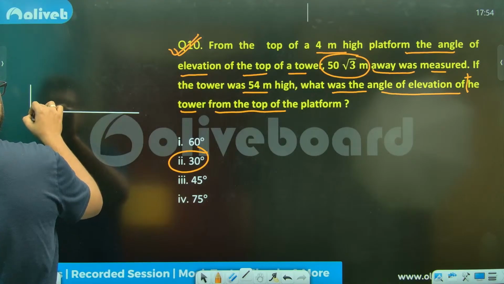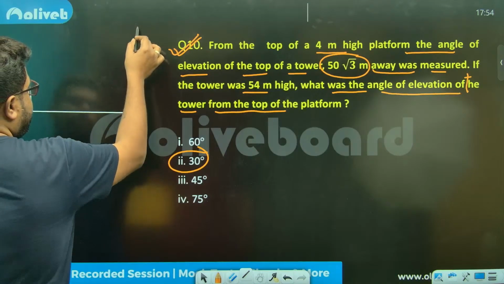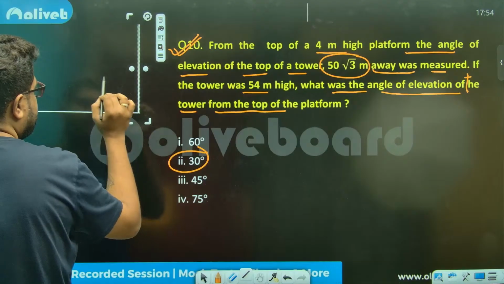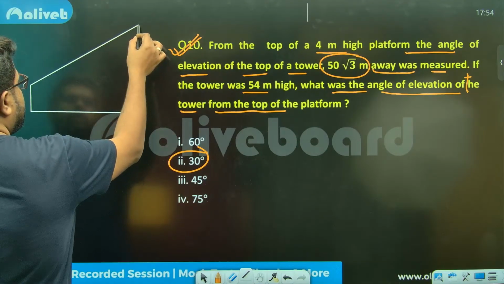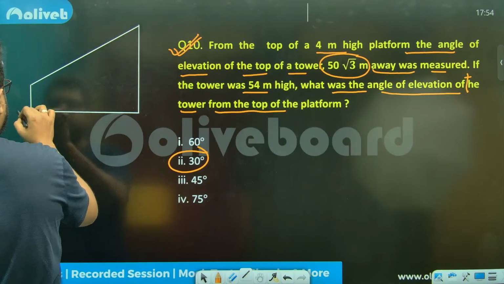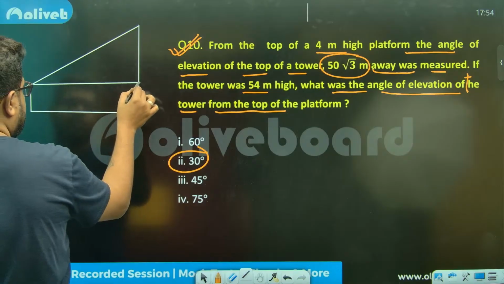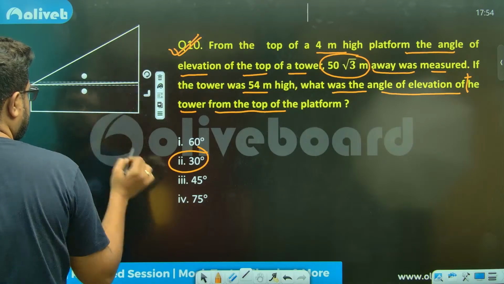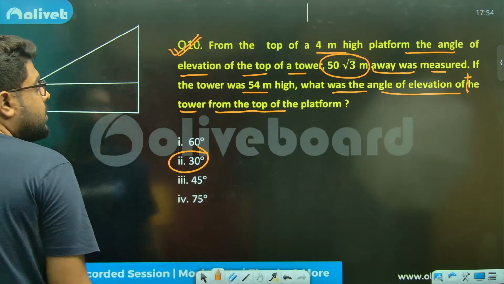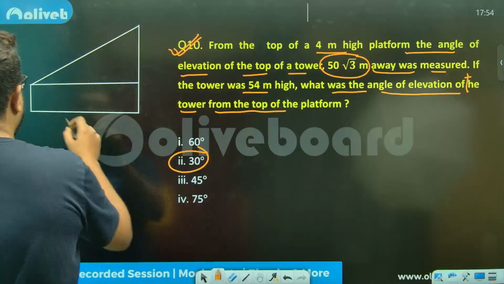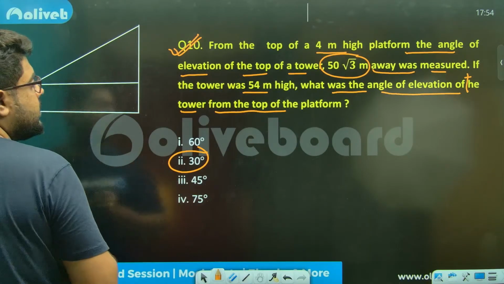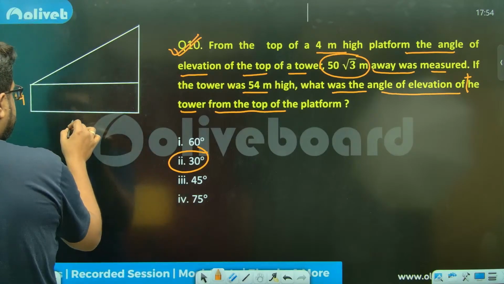This is a platform on top of and this is the tower. ठीक है. Now they are saying this is 4 meters, sir. 50 root 3 meter away, sir.